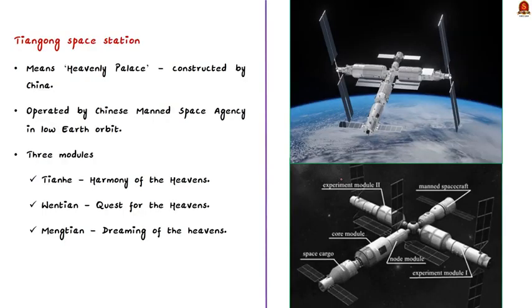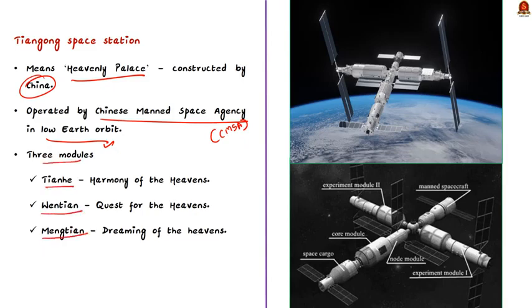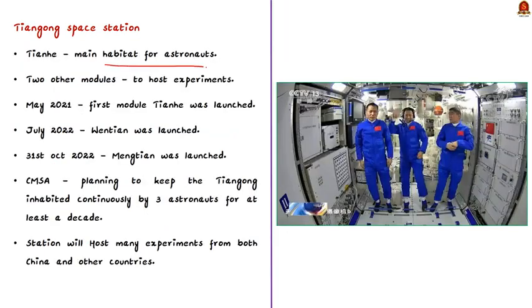Tiangong literally means heavenly palace. It is a space station being constructed by China and it will be operated by the Chinese Manned Space Agency. Like the International Space Station, the Tiangong space station will be placed in the low Earth orbit. The Tiangong will consist of three modules, namely Tianhe, Wentian and Mengtian. While Tianhe is dedicated as a main habitat for astronauts, the other two modules are dedicated to hosting experiments.